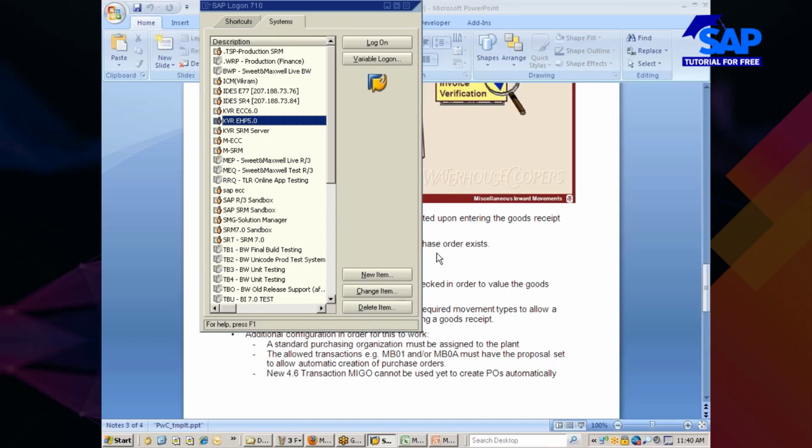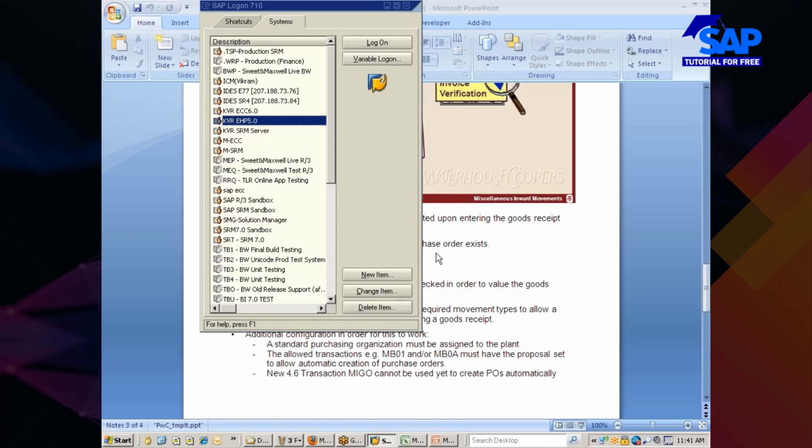What is this link? You are creating orders in mainframe, which is a different application, a different platform. End of the day, the PO needs to be available in SAP because subsequent activities are performed in the SAP system. So that's how they have created an interface.